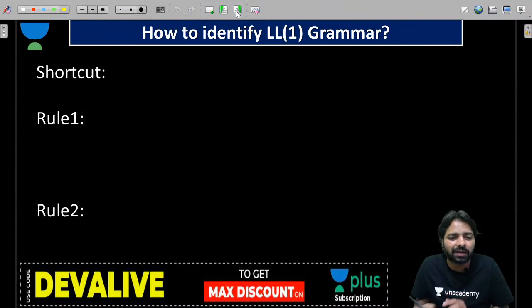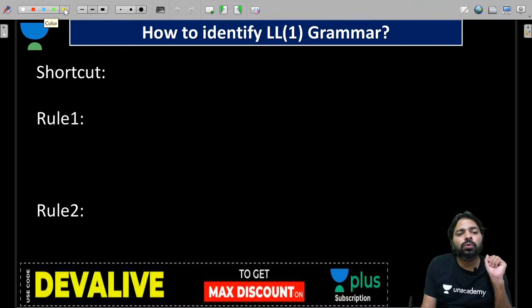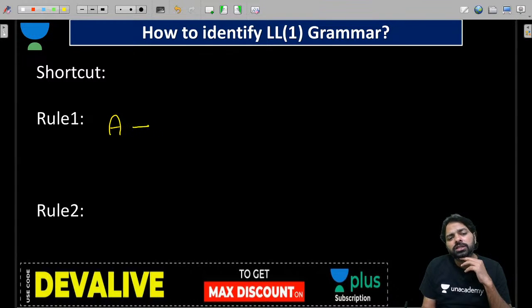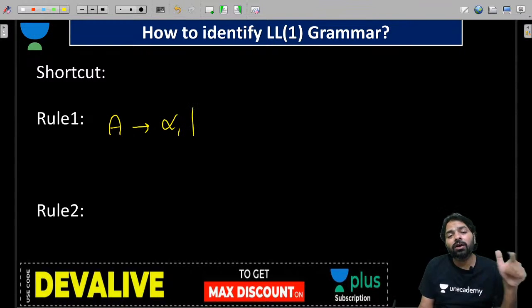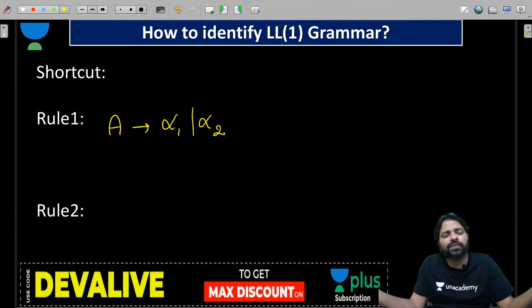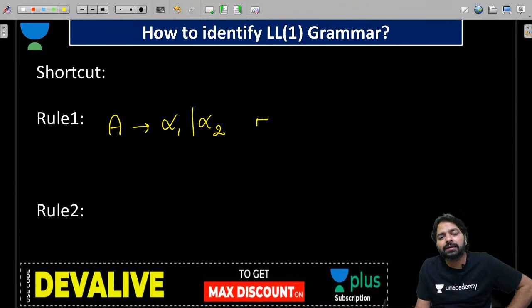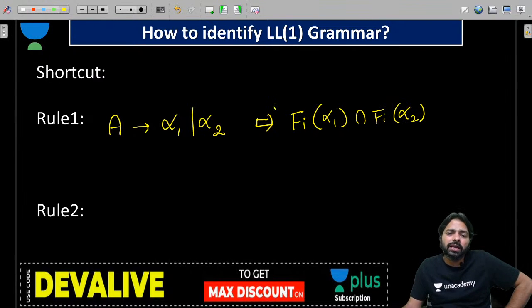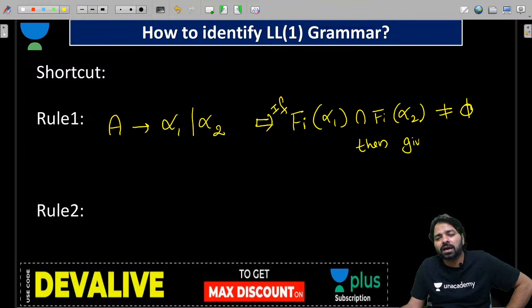We have two rules, guys. If any non-terminal has two productions, more than two is fine, then what do you do blindly? Just do first of alpha 1 intersection first of alpha 2. In case you see it is not empty, then immediately you say the given grammar is not LL1.